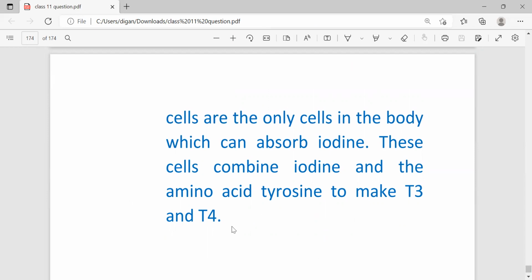So these are the most important questions for your coming biology exam for the zoology section. So students, go through the questions carefully, and all the best for your exam.